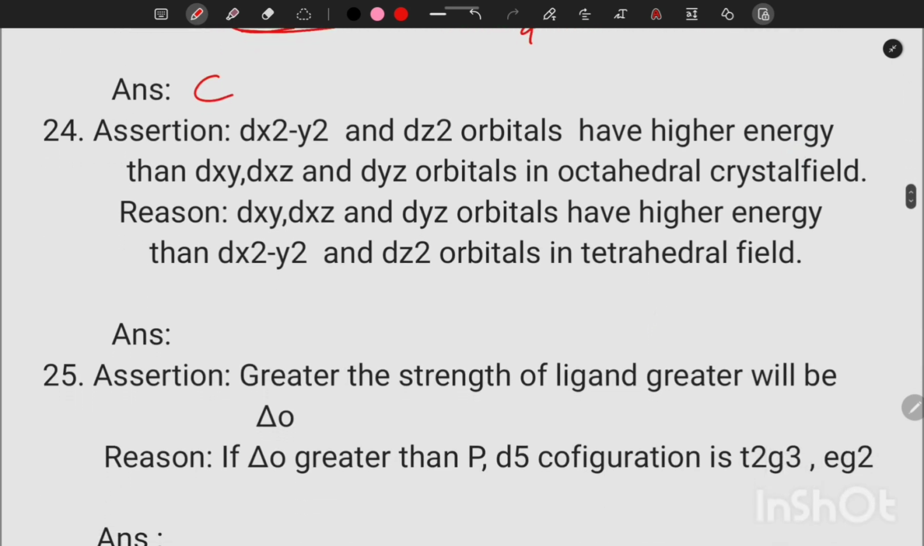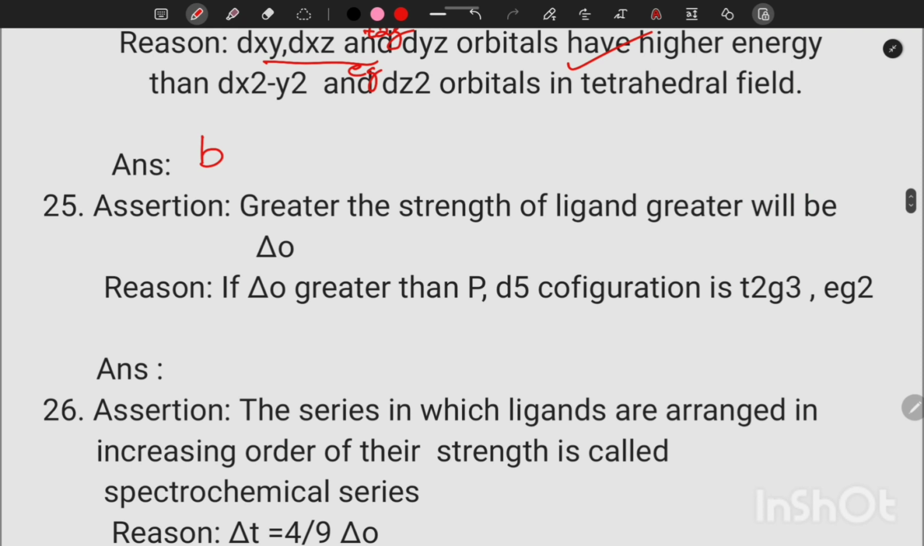Next, dx square minus y square and dz square orbitals have higher energy than dxy, dxz, dyz orbitals in octahedral field. Yes, in octahedral field, the Eg orbitals are having higher energy than t2g. That's a correct statement. Whereas in tetrahedral complexes, we can see t2 is having higher energy than e. So both statements are correct, but reason is not the correct explanation of assertion. So our option is B.